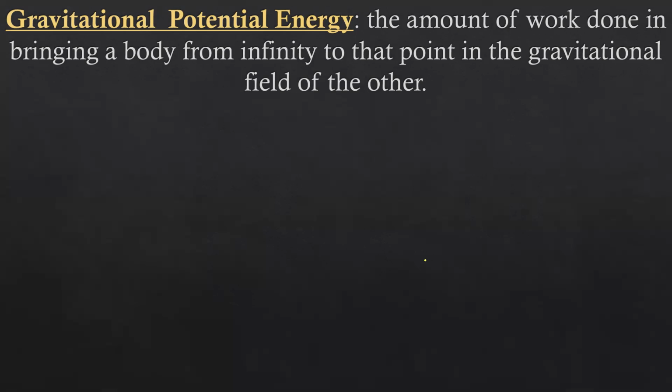So in this case, I have assumed a body, and as we know, gravitational pull is provided by the Earth, so I have taken its mass as M and its radius as R. I have to bring some body from infinity to a particular point, say this point P, at a distance small r from the center of the Earth. I'm bringing a body, and suppose the mass of that body is m.